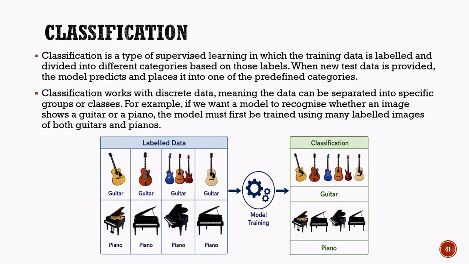After training, when a new image is provided, the model compares its features with the patterns it has learned and predicts the correct category. If the image resembles a guitar, it is classified as a guitar. If it matches the characteristics of a piano, it is classified as a piano. This is the fundamental idea behind classification models, learning from labeled examples and assigning new data to the most appropriate category.